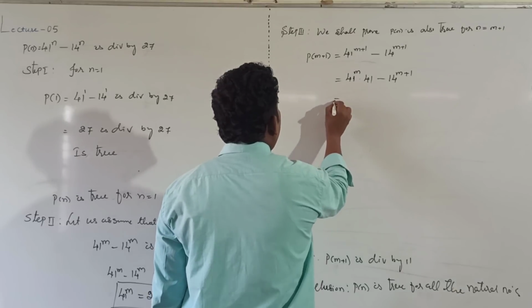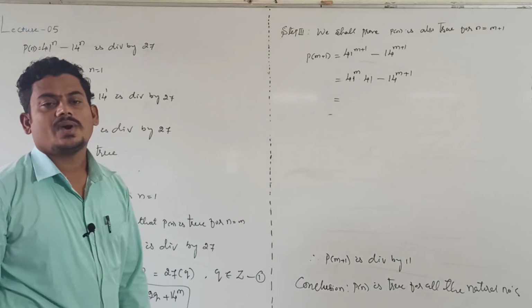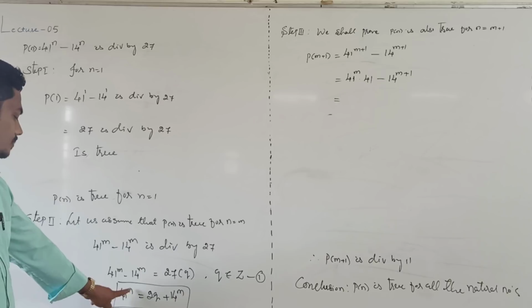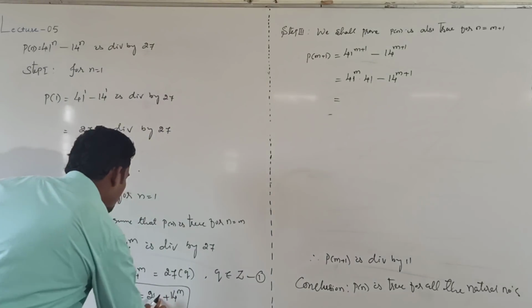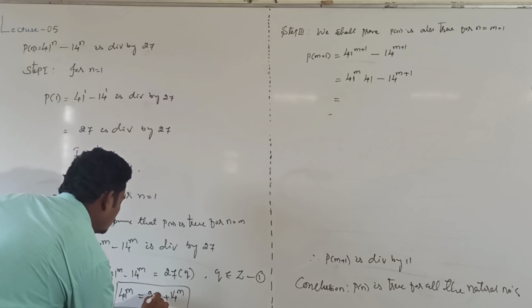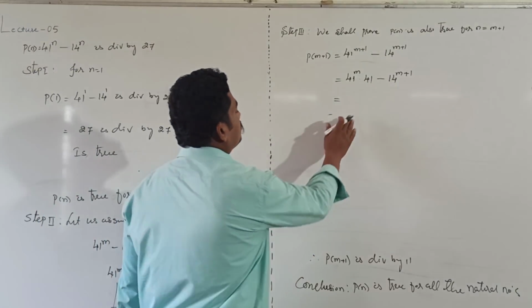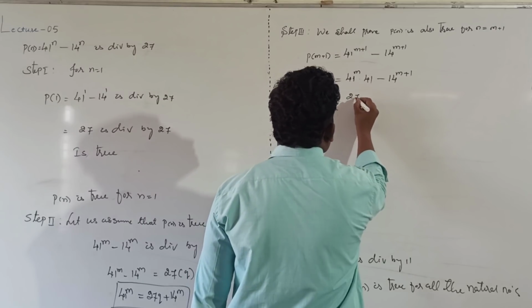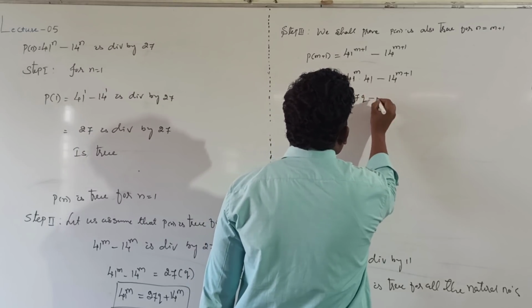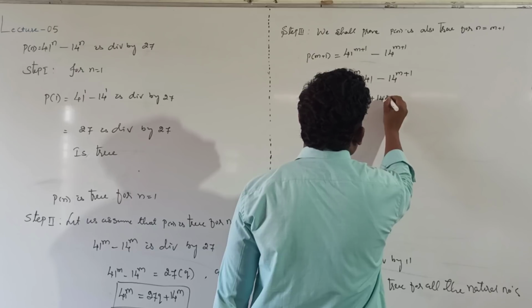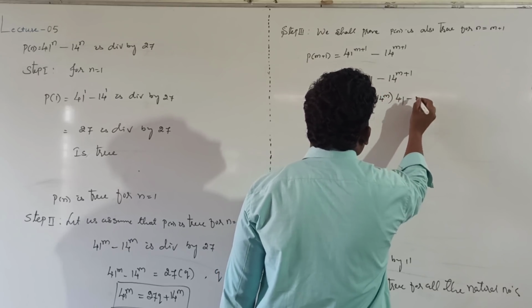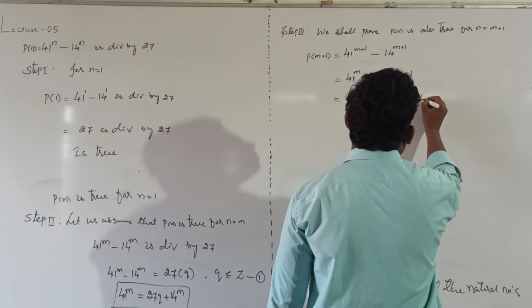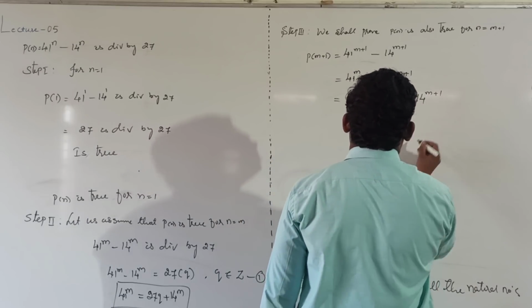After that, from equation number 1 replace 41 power m value. This is 41 power m means 27q. 27q plus 14 power m into 41 minus 14 power m plus 1.